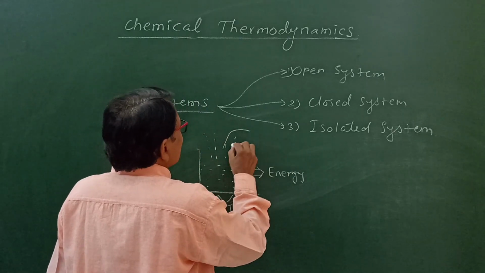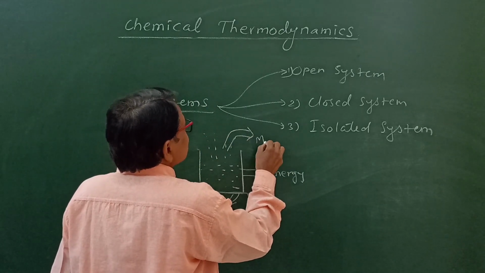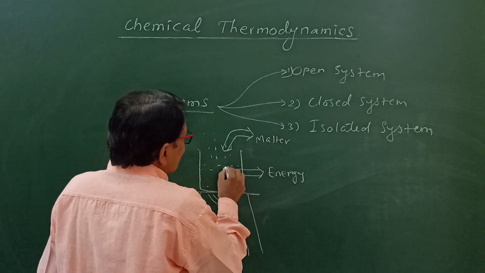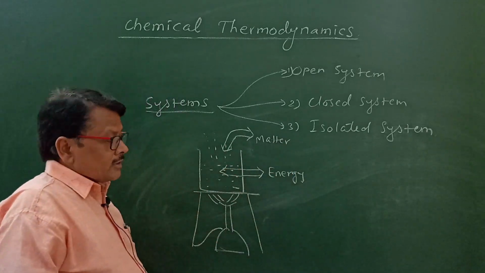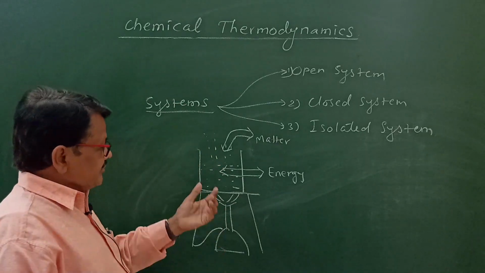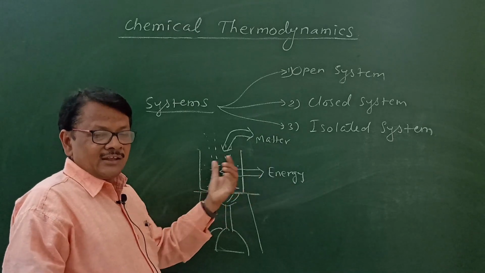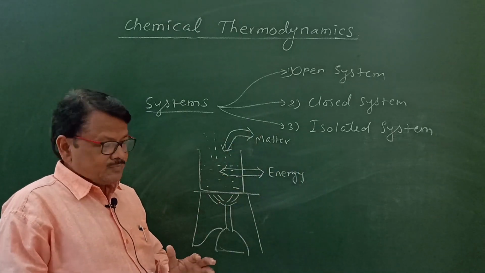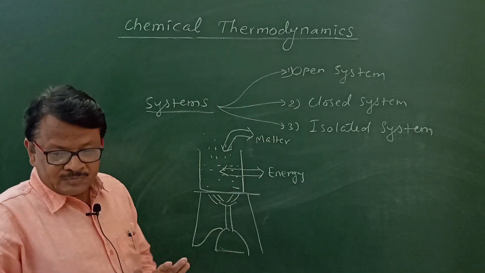Here, so that is matter. Here it is shown by double arrow. Here matter and energy are exchanged between system and the surrounding. System can exchange matter as well as energy with the surroundings. So that is called as open system.